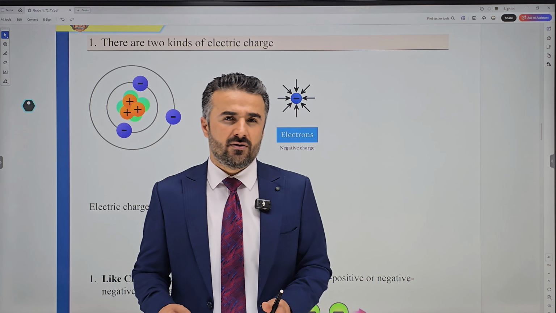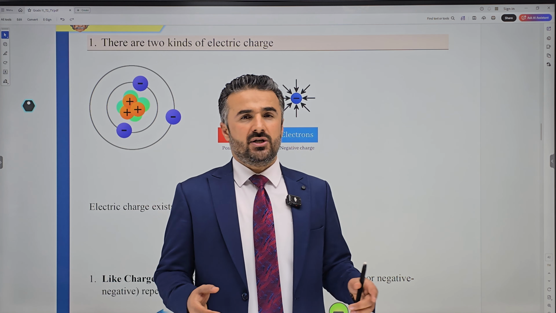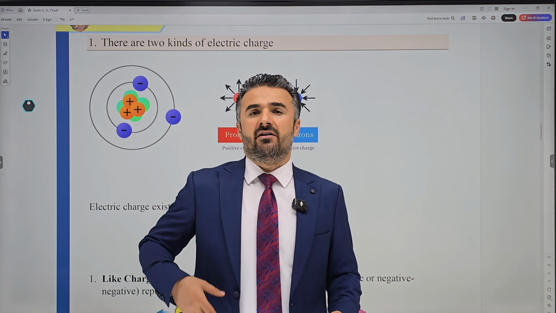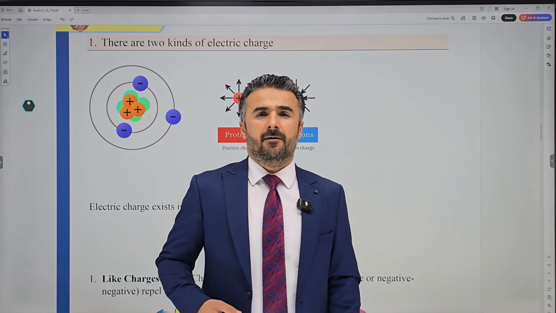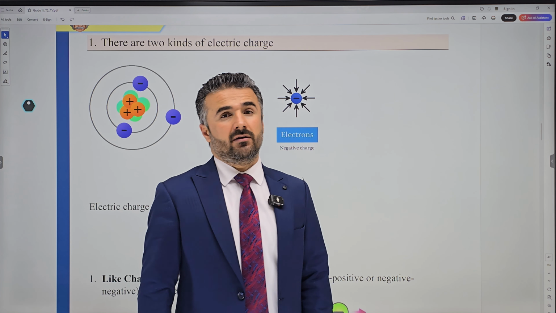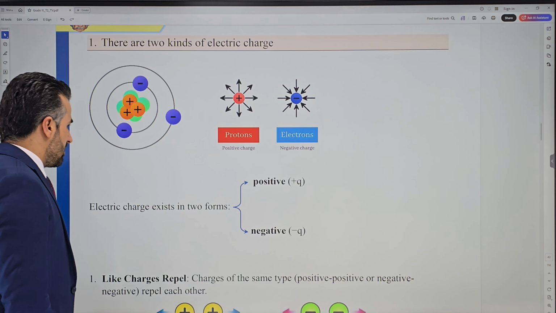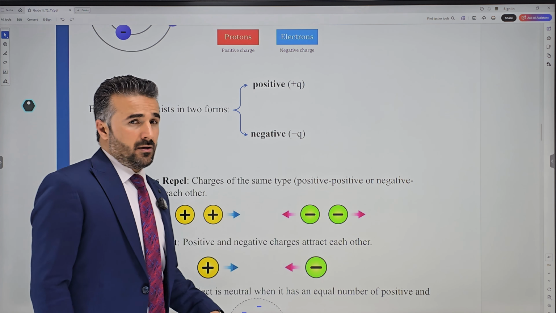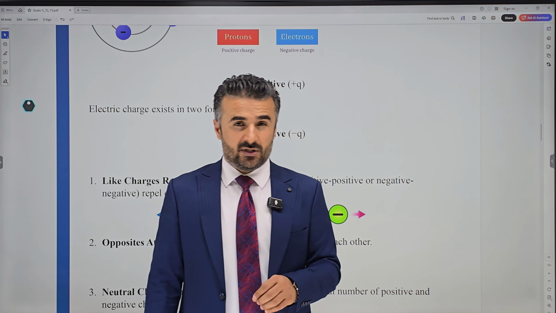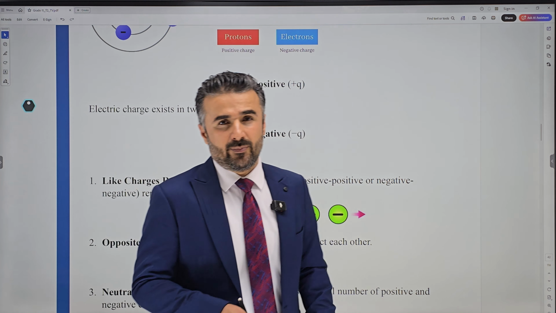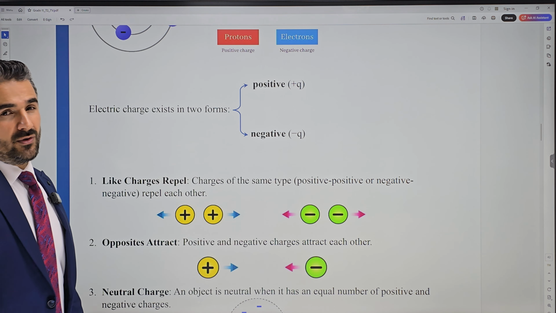But where exactly do they come from? These are coming from the atom. In the atom, we have protons and electrons. Protons are inside the nucleus. Electrons revolve around the nucleus. Protons are positive and electrons are negative. We also have another thing inside the nucleus, and these are neutrons. But neutrons are neutral, so they don't attract or repel charges.